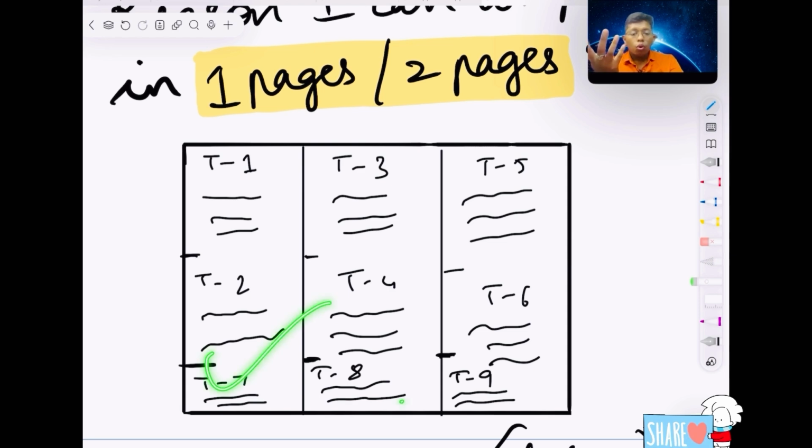That's all. If you do like that, you can complete 9 topics like that. You can write very shortly, however short you can, but you should understand it. In points only you will try to write, because the space per chapter is very less, so you should write very concisely. Very important. You may think like that, and eventually you will complete it. This is the one thing that will help you to complete in 1 page or 2 pages. That's all.